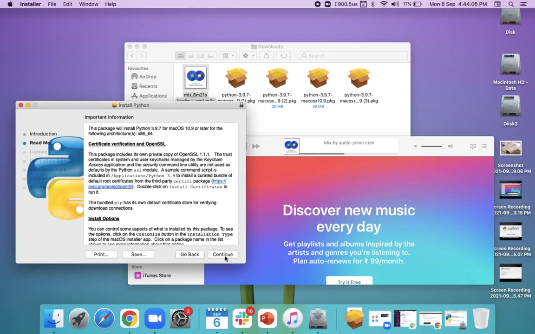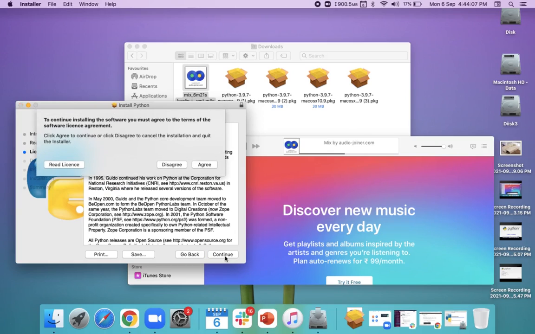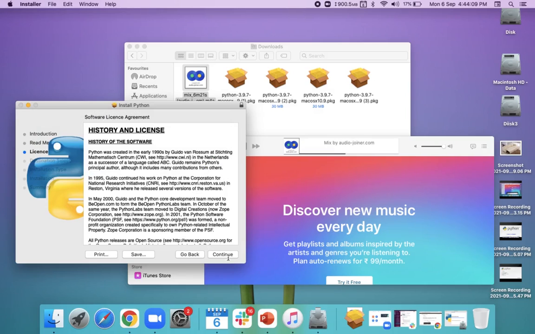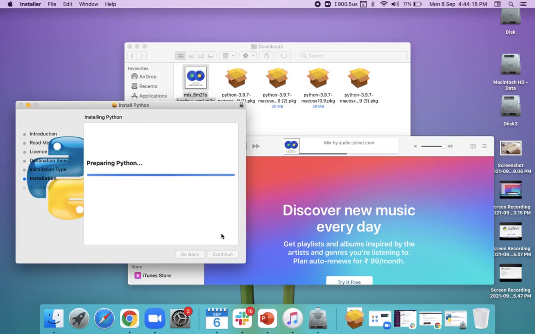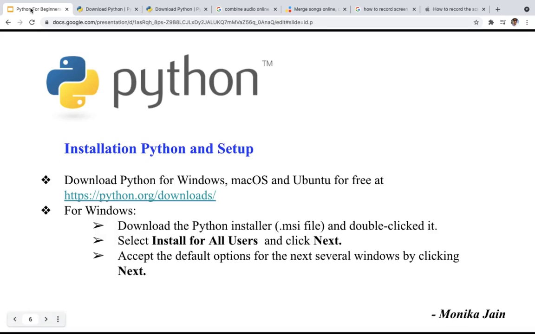You may have to enter the administrator password. Accept the default options for the next several windows by clicking continue, and click agree to accept the license. On the final window, click install. It takes several minutes to complete. We are seeing the installation on macOS.